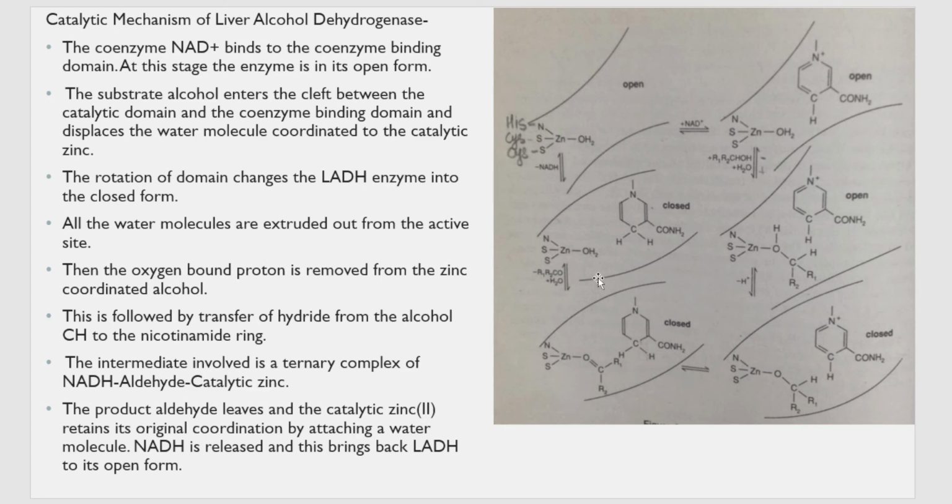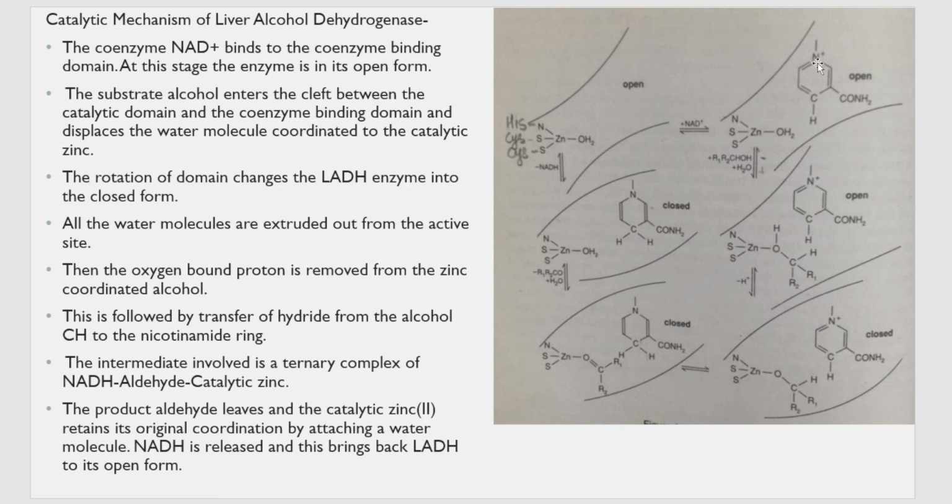So this product leaves this molecule completely, and the zinc enzyme attains its original configuration by reacting with one water molecule. So you can see there is elimination of the ketone or aldehyde group, and there is addition of water that gets attached to the zinc atom, and zinc retains its original position and continues the cycle like this.